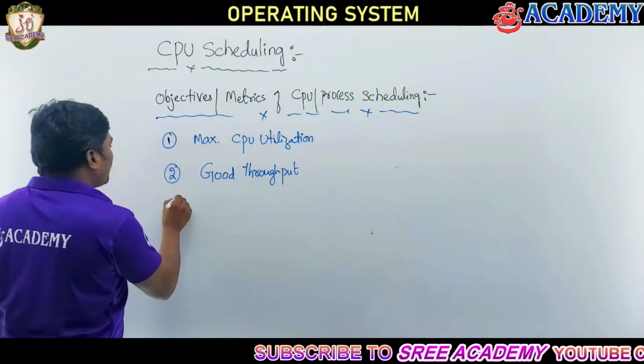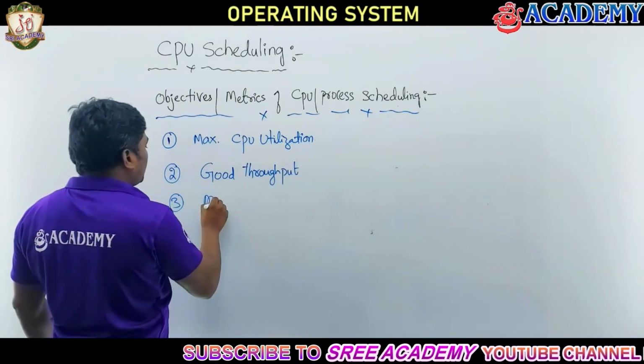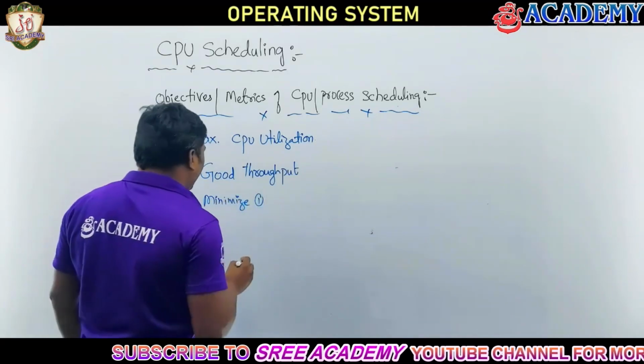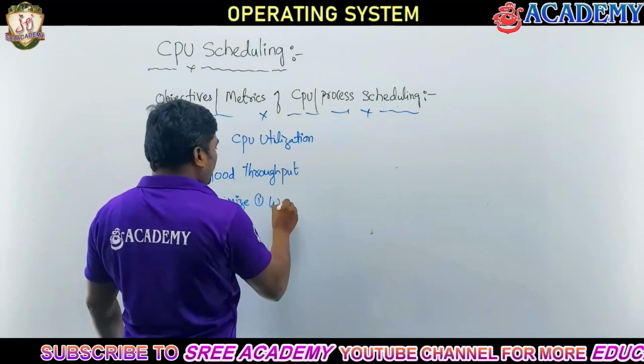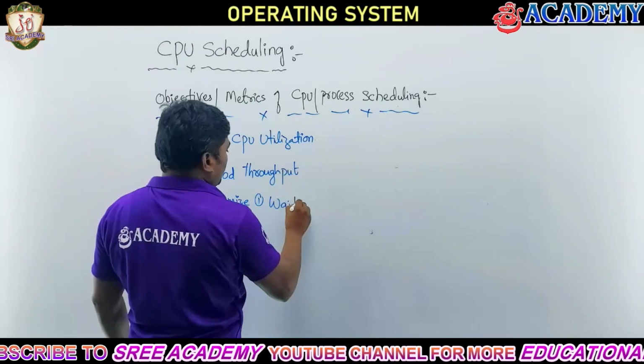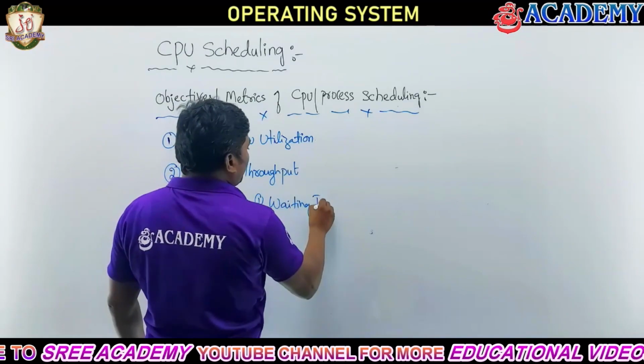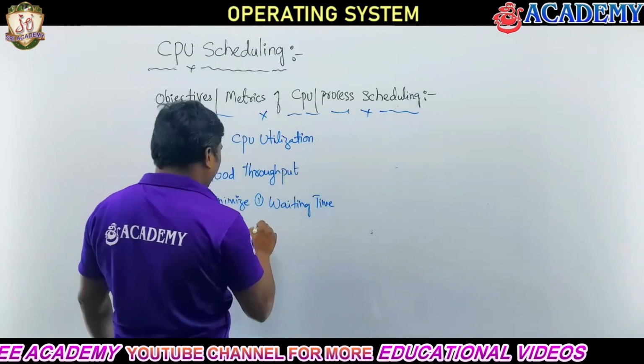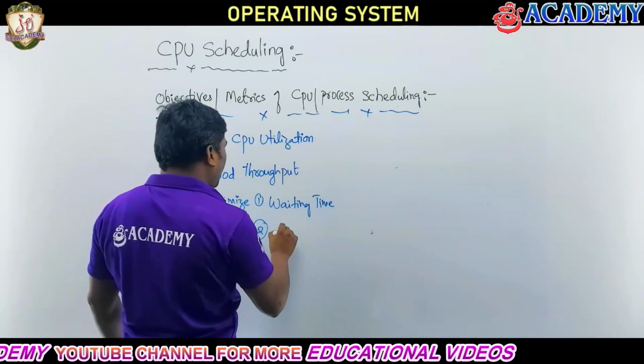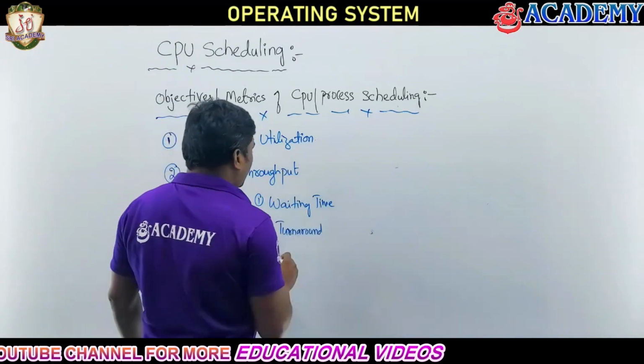The third objective is to minimize waiting time of a process, turnaround time of a process, and response time.